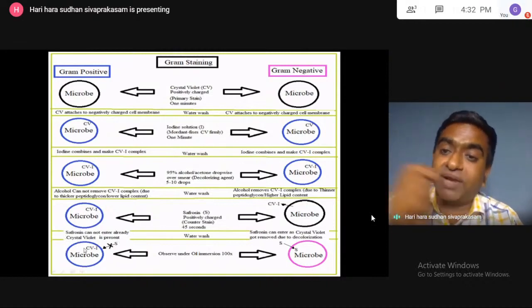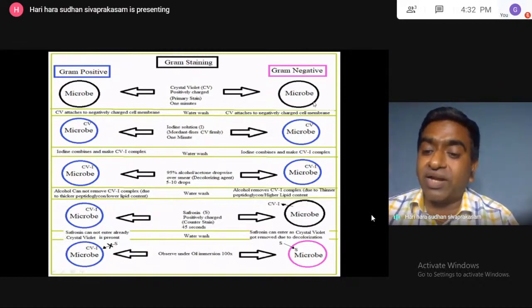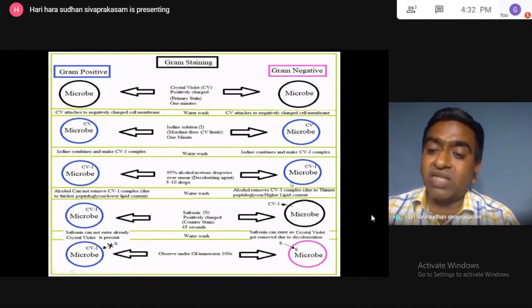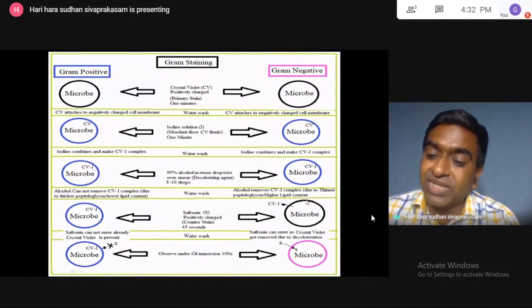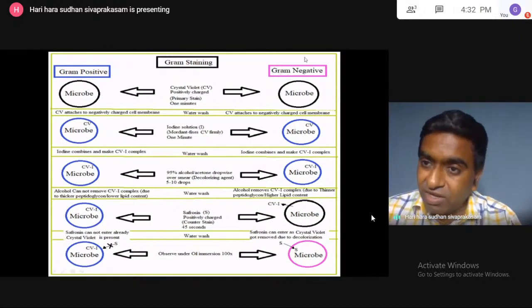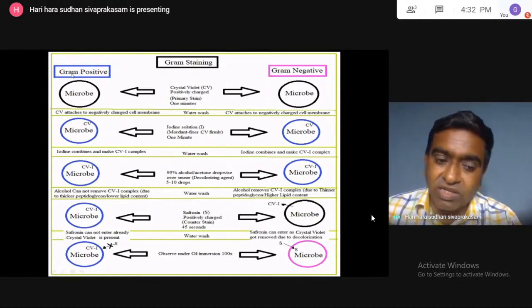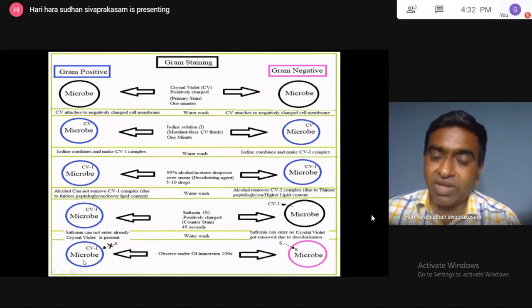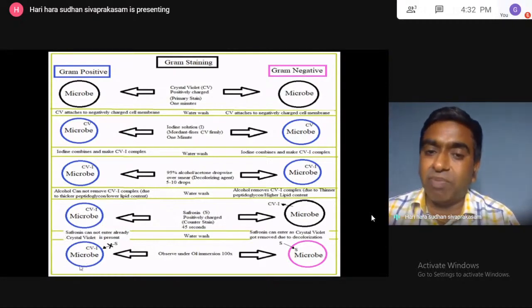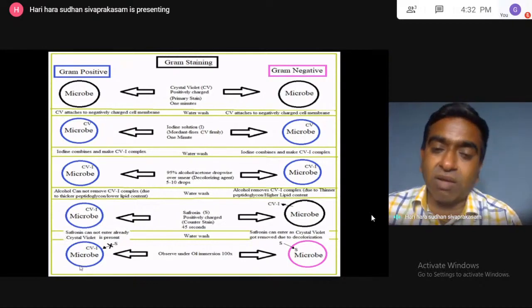That is one argument. Shortly speaking, in the gram negative, the peptidoglycan layer is thin. So the CVA complex will escape during the decolorization process, so there is no color inside the cell. Safranin can enter and give the pink color to the gram negative organism. So gram negative organism is pink in color, and gram positive organism finally is crystal violet in color. This point you have to note from the GPAT exam point of view.